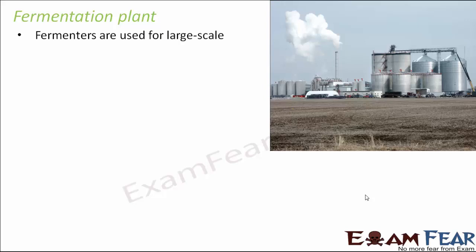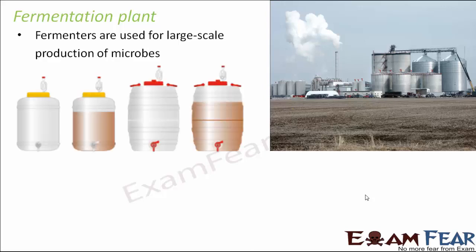Here fermenters are used for large scale production of microbes, because you need a large amount of microbes as well. A little amount of yeast will not help you to produce a lot of alcohol. The greater amount of alcohol you want, the greater amount of yeast you will have to provide. So in order to produce so much yeast, you need fermenters. This is how fermenters look. They are like big tanks inside which a lot of microbes can be grown, and then these microbes help in the conversion of sugars into alcohol.